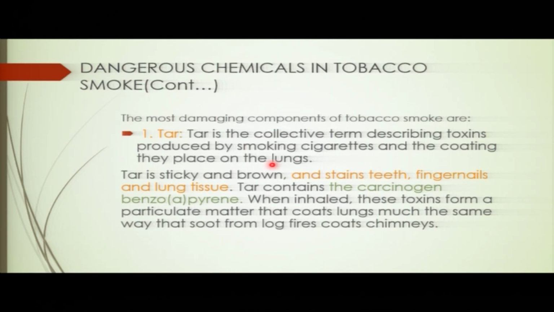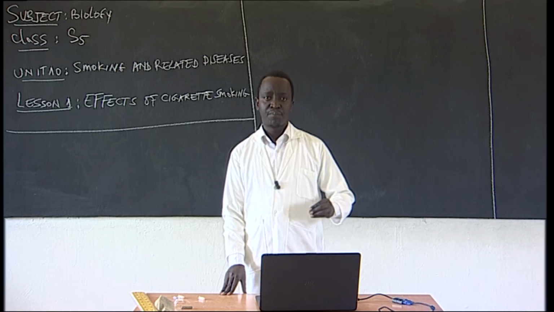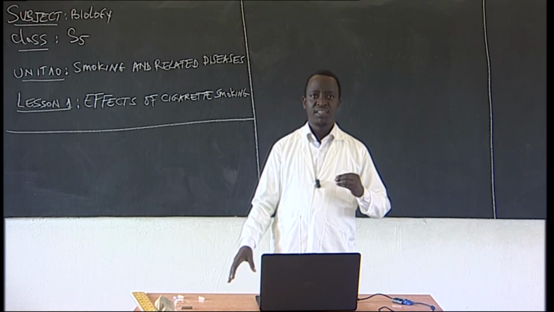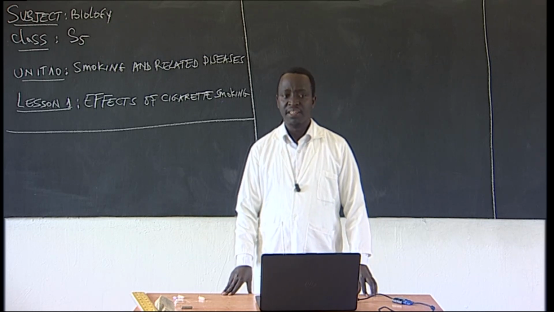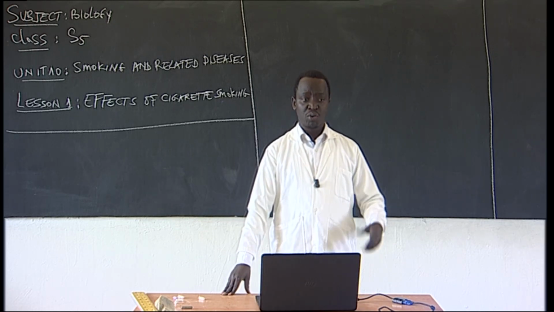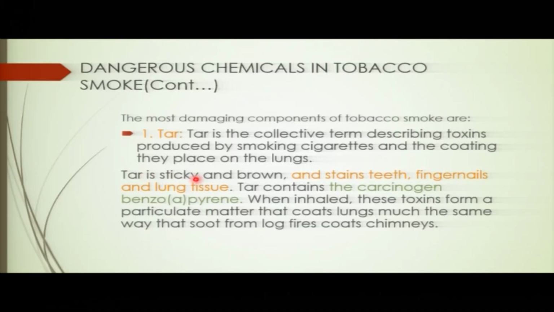It is a group of chemicals that coat the lungs, and then the lungs start to become brown. You see, tar changes the color. You see how tar is very dangerous.